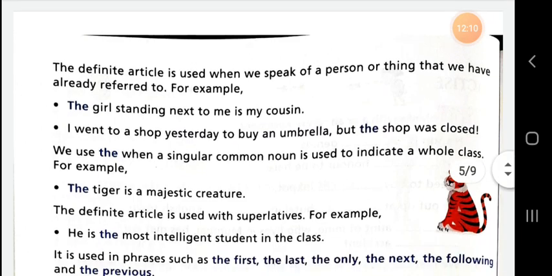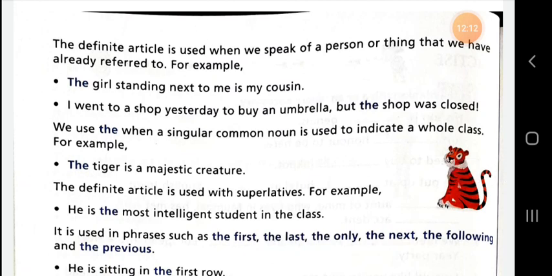We use the when a singular common noun is used to indicate a whole class. Dear student, in this condition you can use the when a singular common noun is used to indicate a whole class. For example, the tiger is a majestic creature. So here the word tiger is used for the whole class of tigers. The definite article is used with superlatives. When you write the superlative degree, it is compulsory, you must use the. He is the most intelligent student in the class.